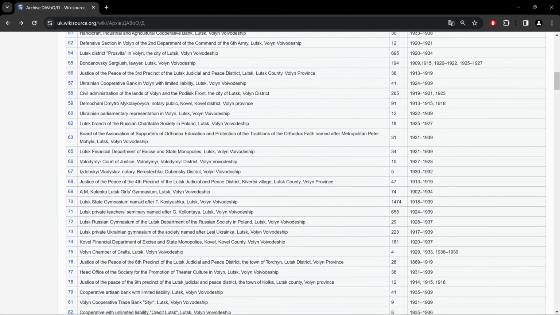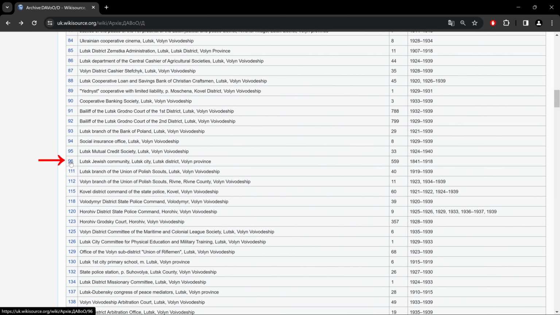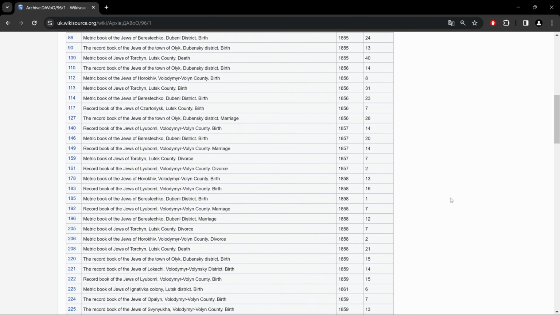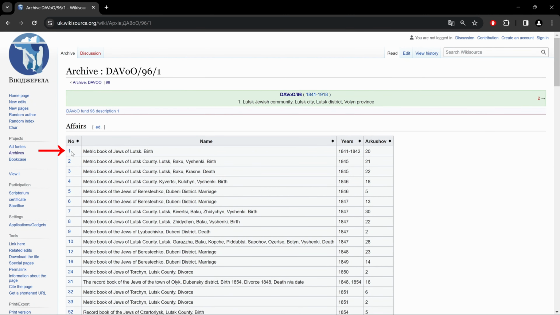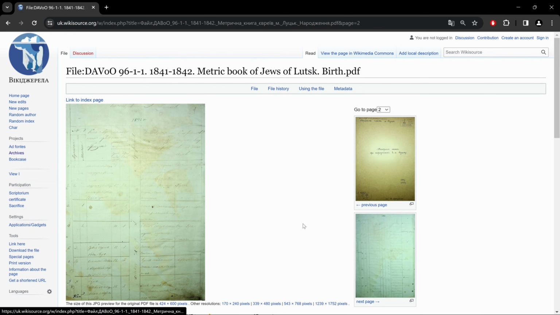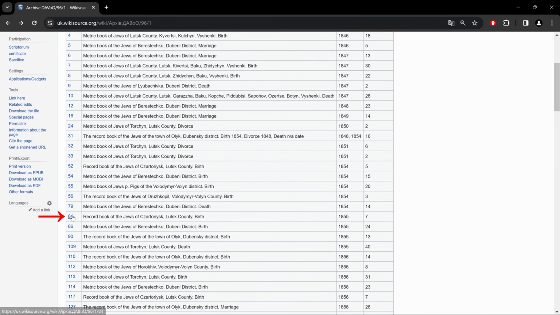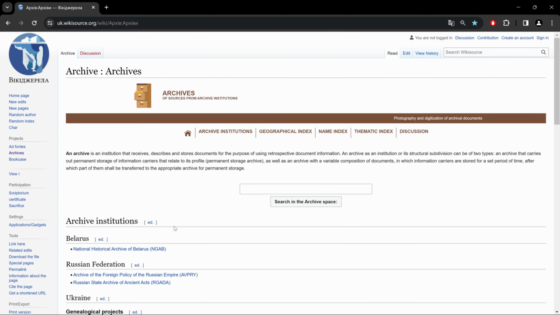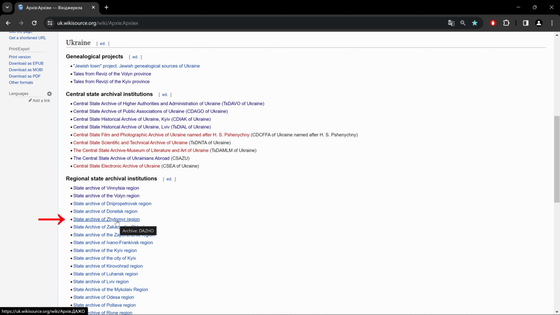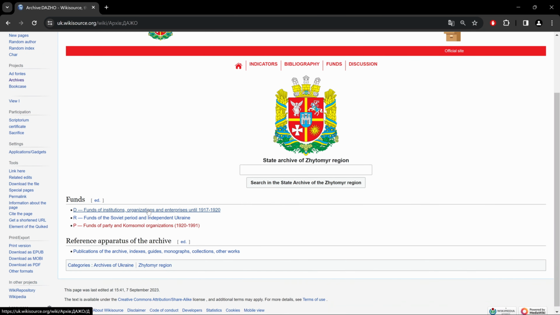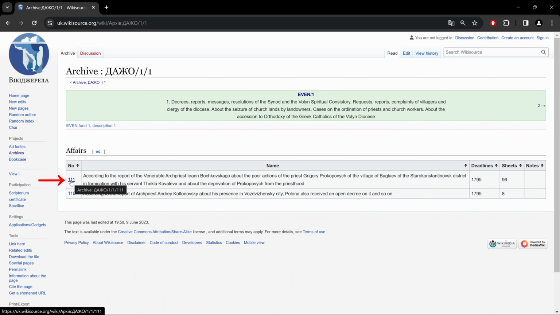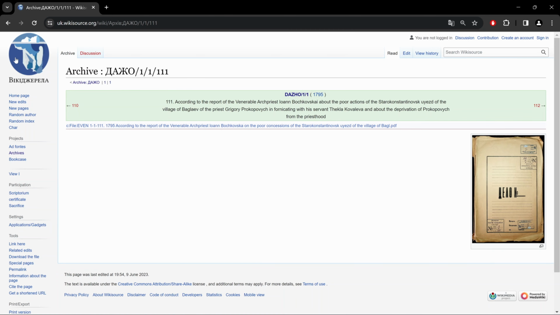And let's look at one last one. 96 Lutsk Jewish community, one description, and many cases. Let's take a look at the first one. There you go. Okay, let's go back to our archives and let's take a look at Zhytomyr. Let's take a look at number 1, description 1, case 111. Here we have some records.